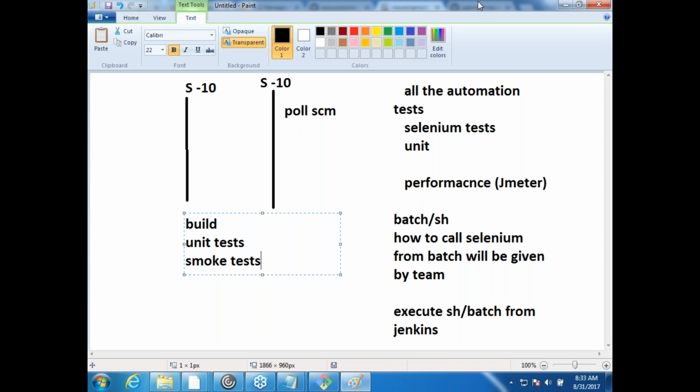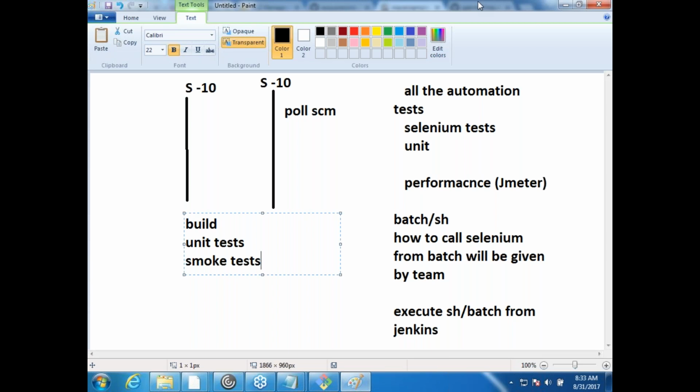You can do anything. If you ask me what you can do in Jenkins, anything you can do from the Linux command line. My simplest answer is that if you can do it from the Linux command line, you can do it from Jenkins as well. There is no end to it. Many admins take archivals and backups using Jenkins. For example, daily they have to take backups, archival tapes and all of that, they use Jenkins for that.